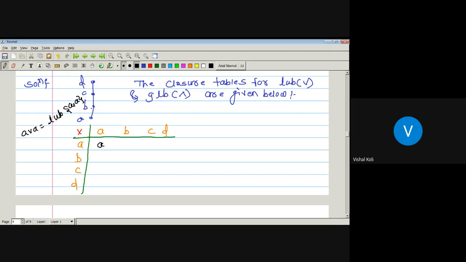From this Hasse diagram, A is comparable with B, and B is at a higher level than A. Then what is the least upper bound of A and B? Upper bound, not lower bound.